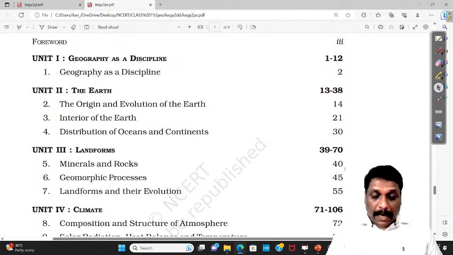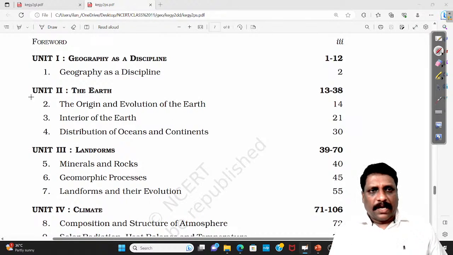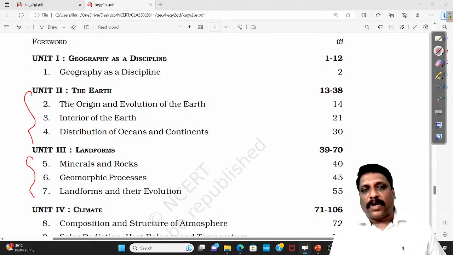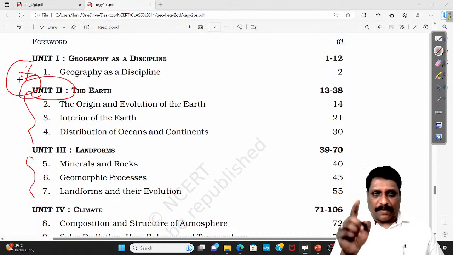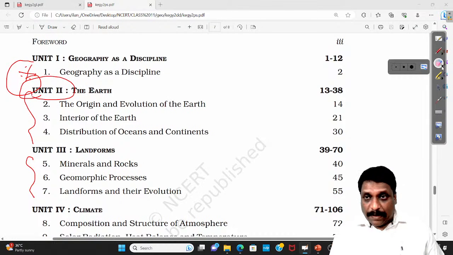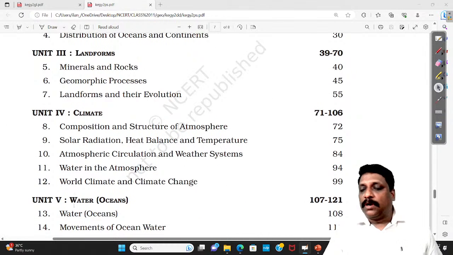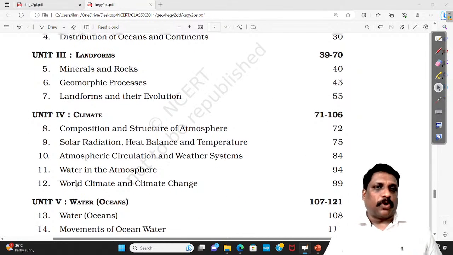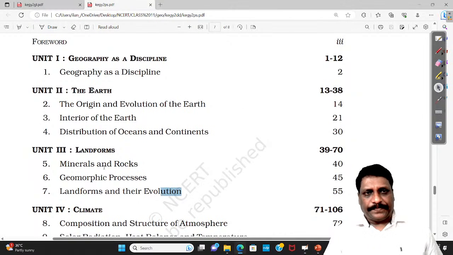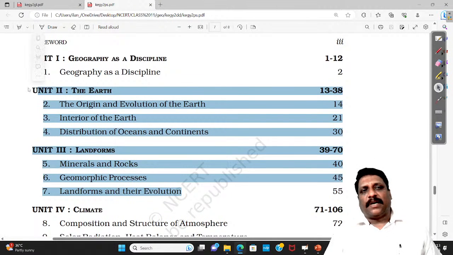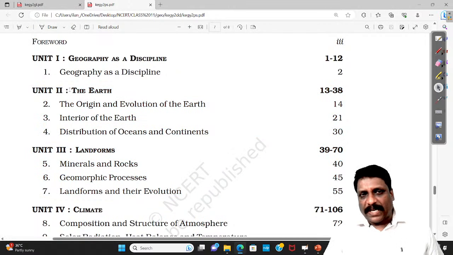And here also, let me mark it for the preliminary examination. If you ask me unit 2 versus unit 3, which is more important? I would say unit 2 is more important for the preliminary examination. Similarly, for the preliminary examination, unit 5 and unit 4 are also important. So today, my dear friends, I'll be taking unit 2, that is the Earth.